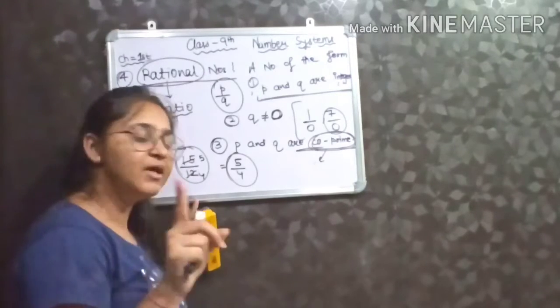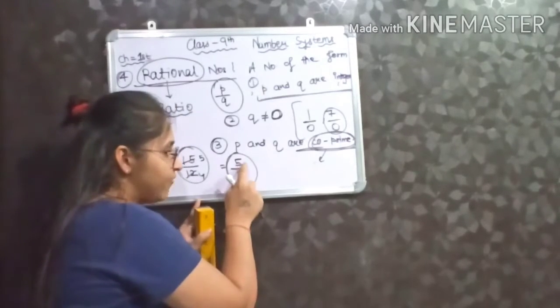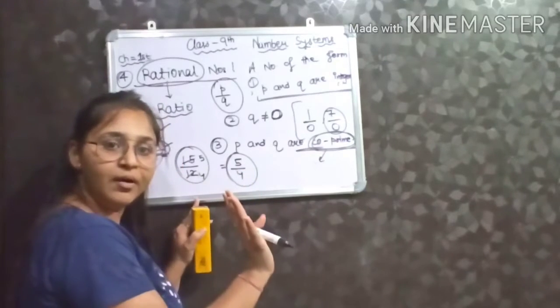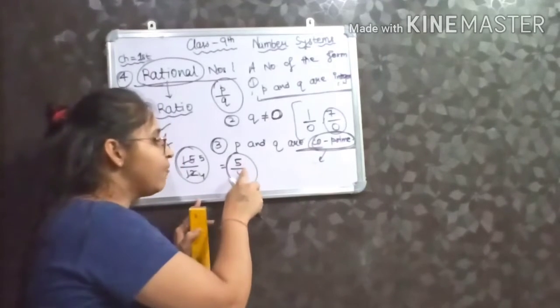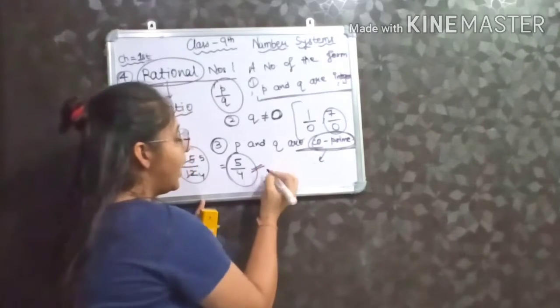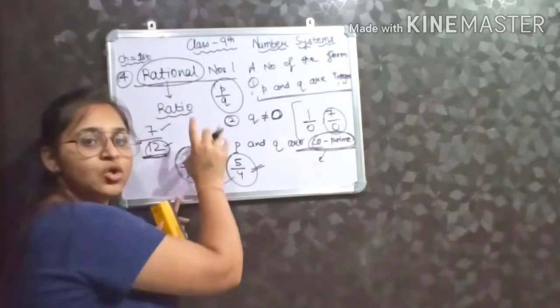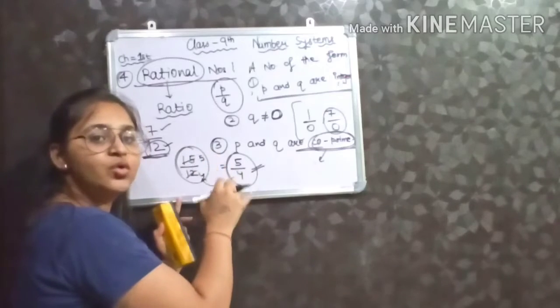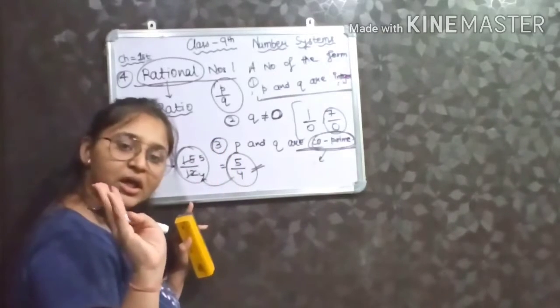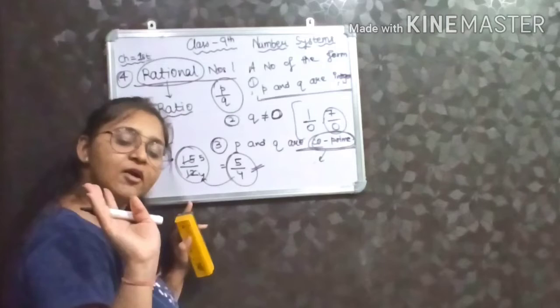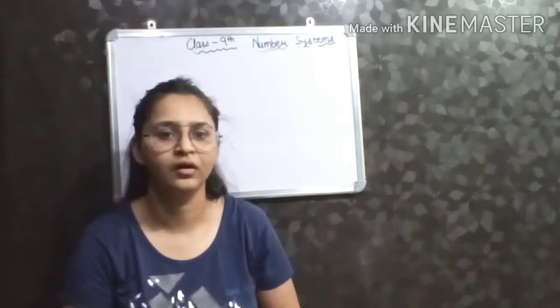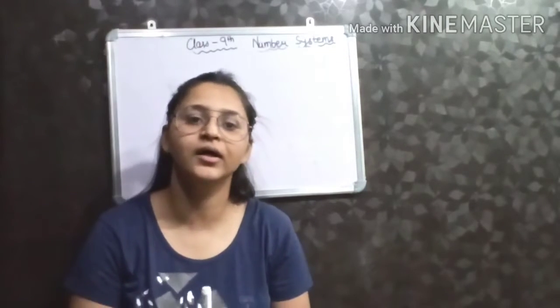Must be in simplified form. You cannot further divide 5 and 4 by any number except 1. So 5 by 4 is a rational number and 15 by 12 is its equivalent form. So I think you all have understood what are rational numbers, natural numbers, integers and whole numbers. Now let's do another topic.